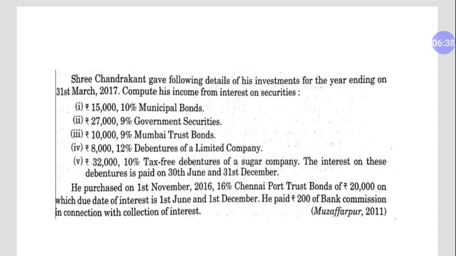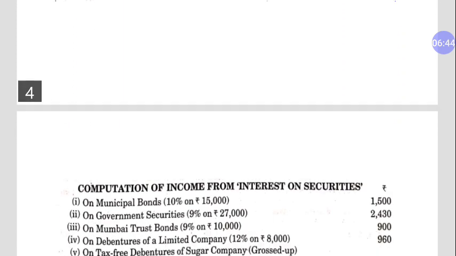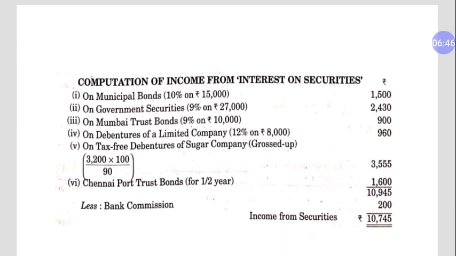Let's check the answer of this question. First of all, take municipal bond 6%, government securities 9%, Mumbai Trust 9%, debenture of listed company 12%, and tax free.